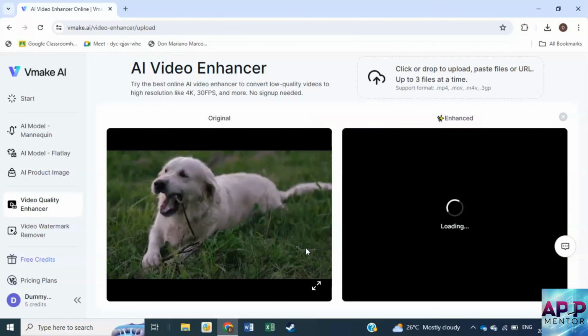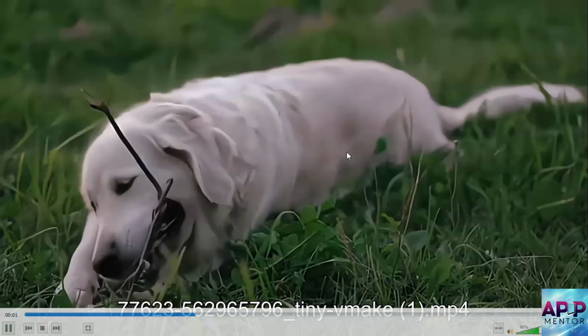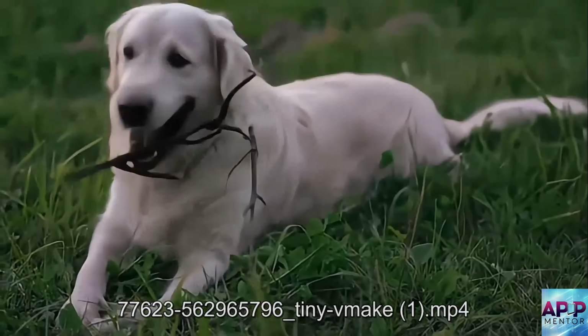After uploading, your video will be processed shortly. Once downloaded, you will see how smooth the video is now. Your video quality has been enhanced.